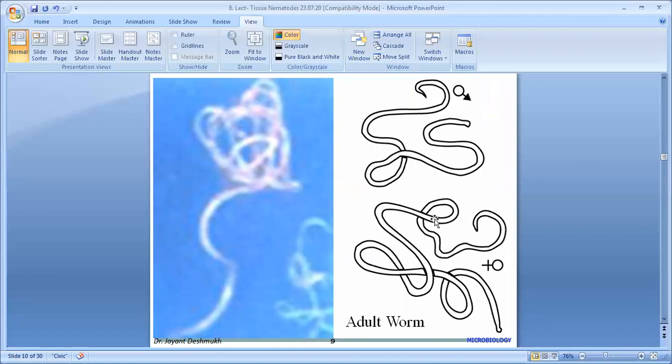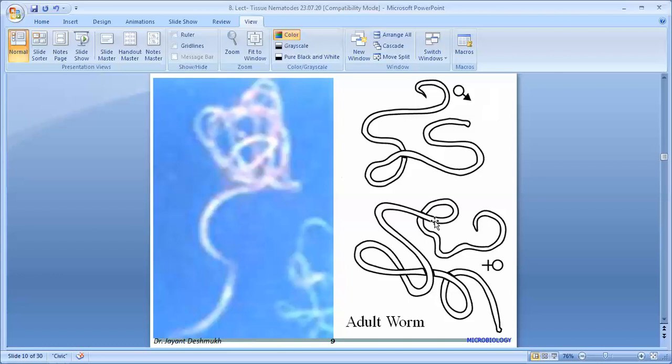How do you differentiate male and female? What is the size of the male, and what is the size of the female? These are nematodes. The general properties of nematodes we have already discussed, but you should mug them up: what is the buccal cavity, what is the difference between male and female, whether the GIT is developed or not, segmented or non-segmented, body cavity present or not. After the general properties, you write the specific properties of each one. So this is Wuchereria bancrofti, how it looks and how it differs from the others.